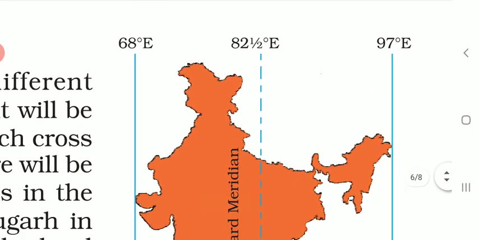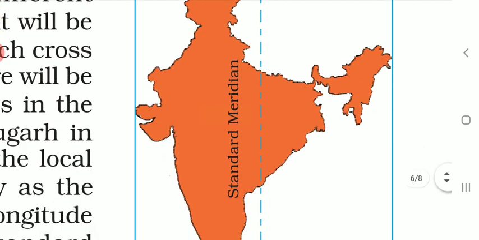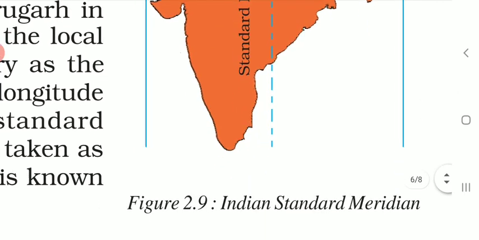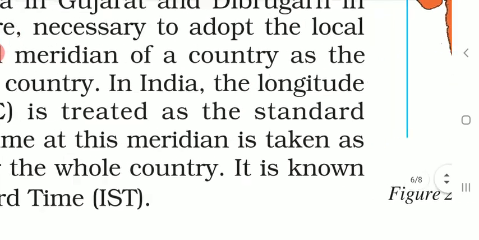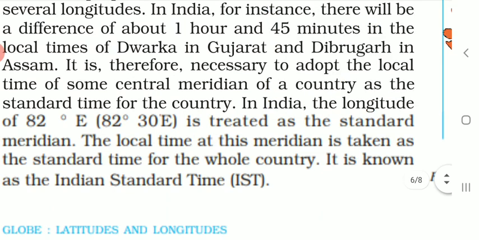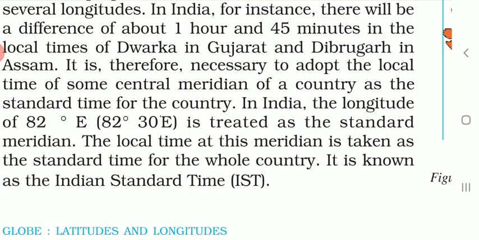So this 82 and a half degree east longitude, which passes through Mirzapur of Uttar Pradesh, is considered as the standard meridian for our country. That means the local time on the 82 degree 30 minutes east will be the standard time throughout the country, right